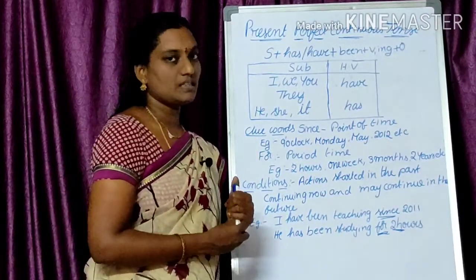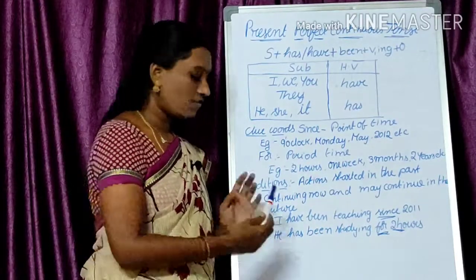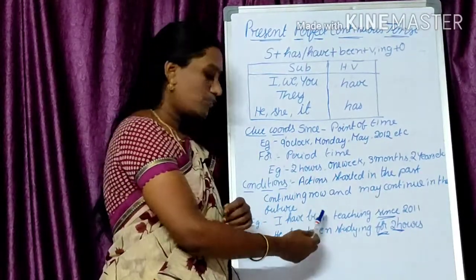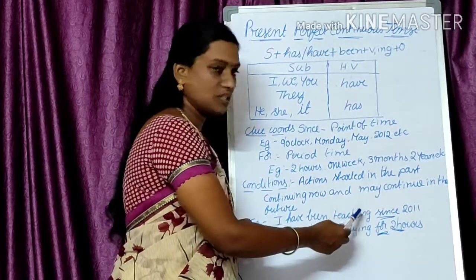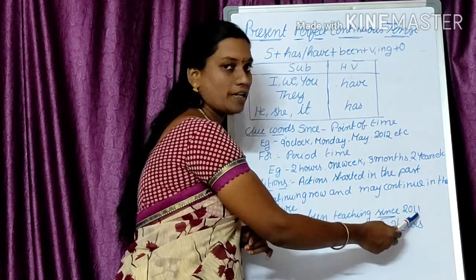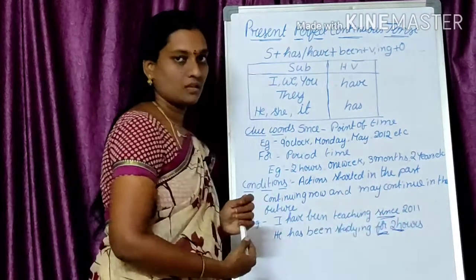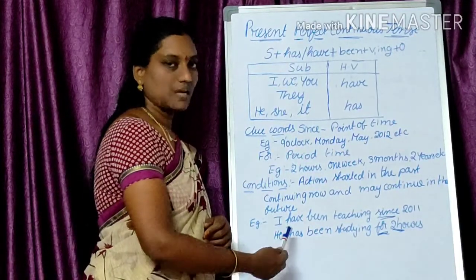If you see the structure, I is the subject, have is the helping verb, been is another helping verb, teaching is V1-ing, and since is the clue word for the point of time 2011. In the same way, in the next example, he is the subject.